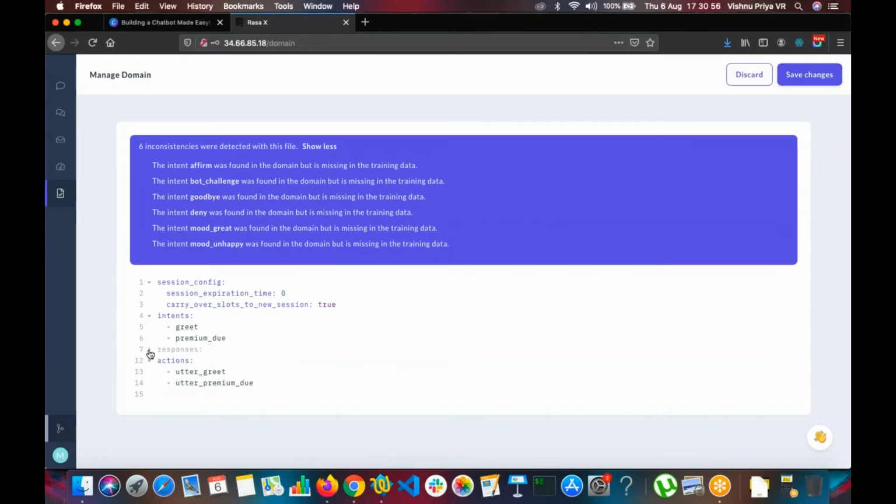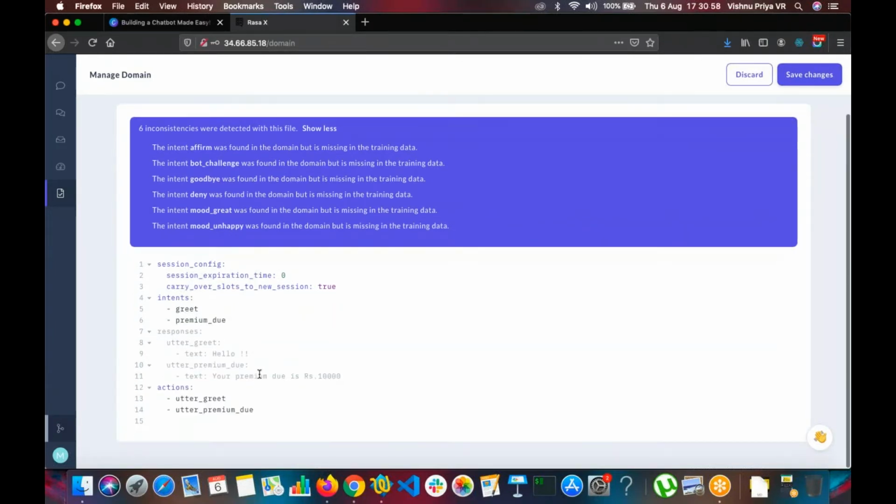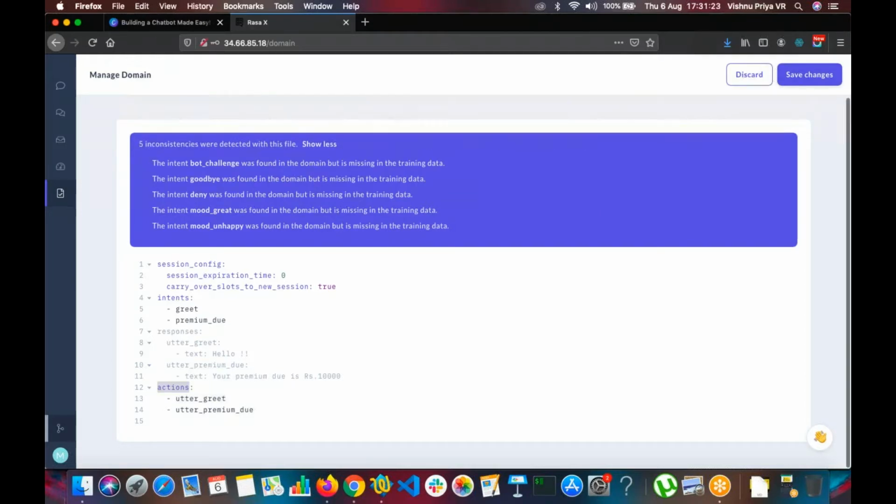And we have not yet gone to the rest. Whatever responses we have given have automatically populated here. For example, for utter greet, you have this response. For premium due, you have this response, right? And actions is where the responses the bot gives are given as actions in the domain file. So it says that these intents were there in the stories file, but not in the domain file. So let's remove all of them.